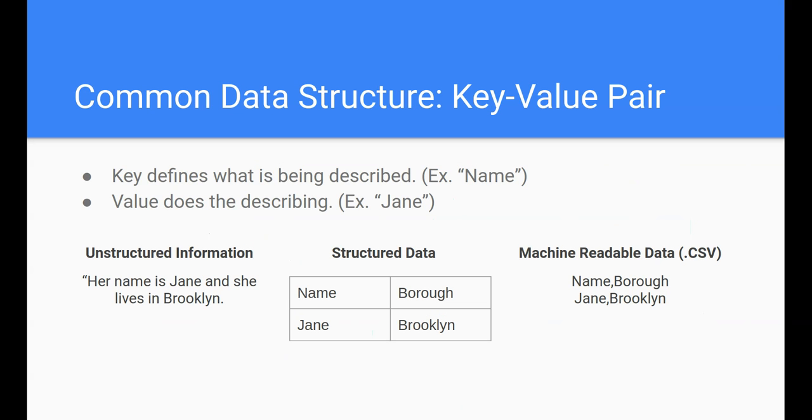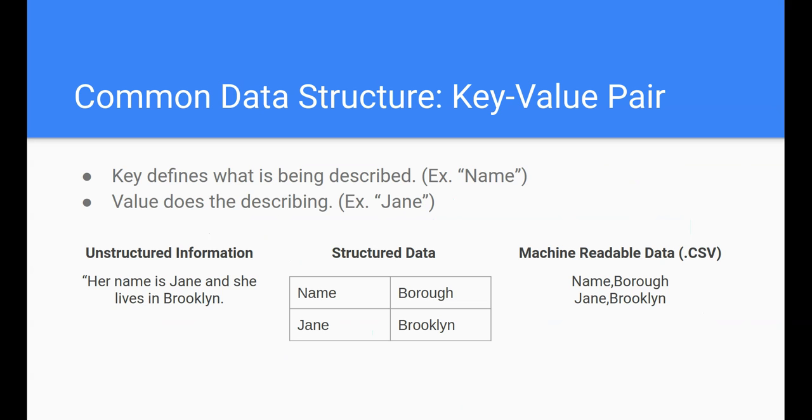So a common way you see data, and particularly when we were talking about the definition of data as something with a value, we often see data as a key value pair. And so the key defines what is being described and the value does the describing. And so if we took a piece of unstructured information, like, this person's name is Jane and she lives in Brooklyn, if we were going to turn that into a key value pair, there'd be two keys, name and borough.